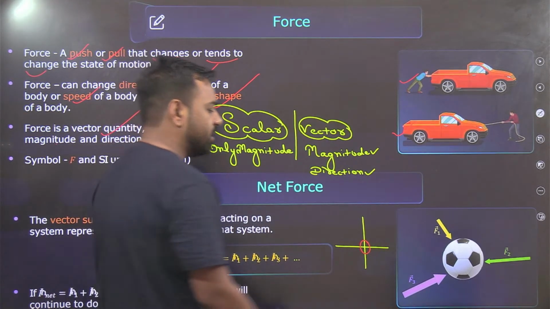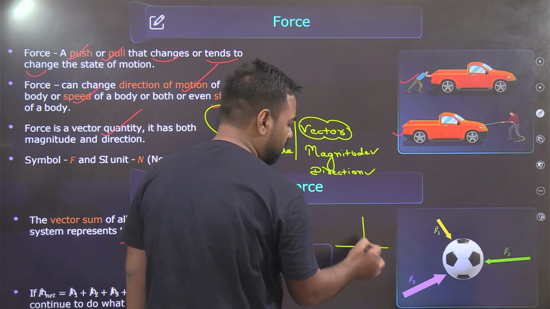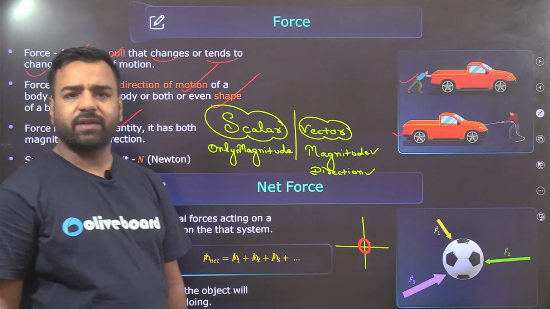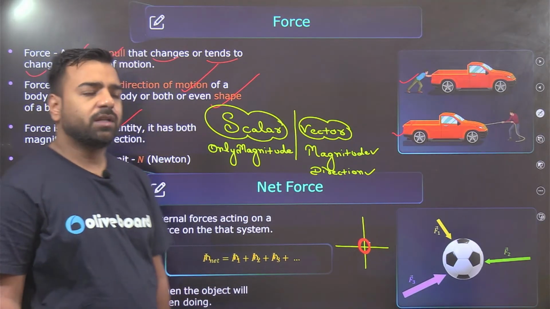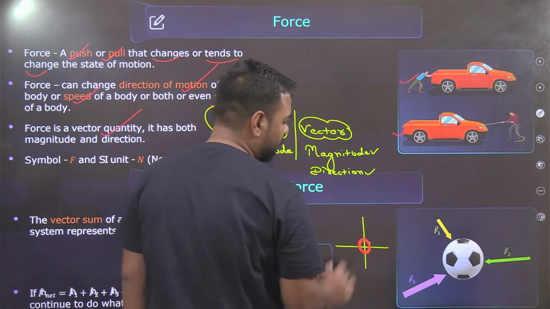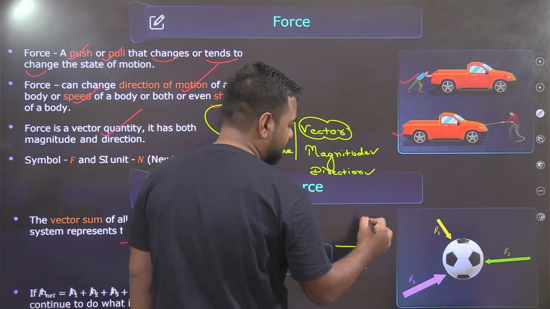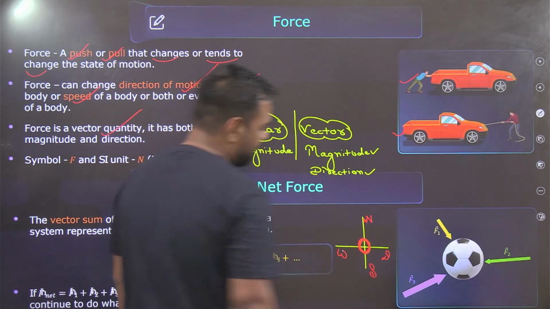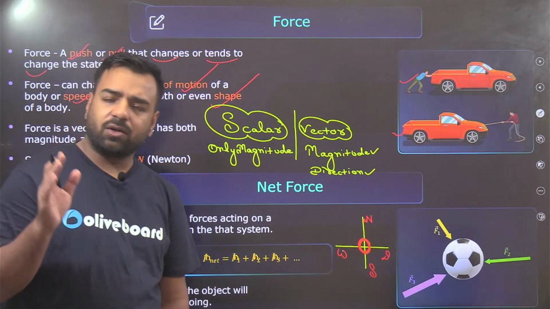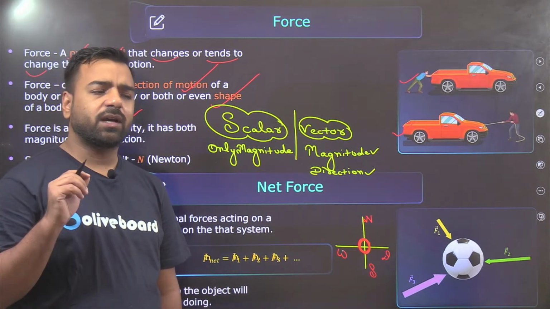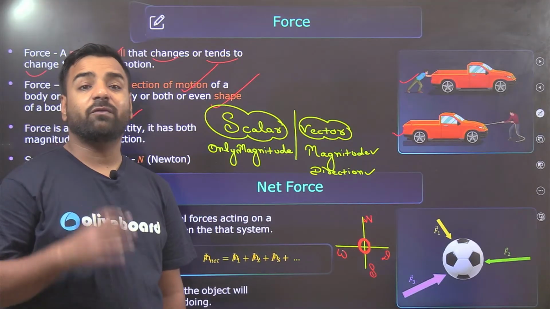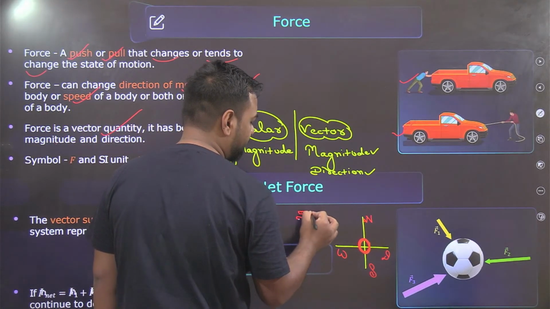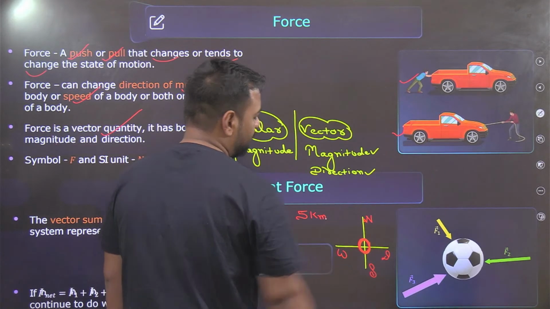So once you reach it, can you easily reach my home? I've told you that you have to come 5 kilometers straight. So can you easily come? No. You will say, sir, I am at that position, but this is the north direction, this is the south direction, this is the east direction, this is the west direction. So, sir, only magnitude won't work here. You can't just give me the answer in magnitude, you have to give me direction as well. So if I say you have to come 5 kilometers, that is not a sufficient value.